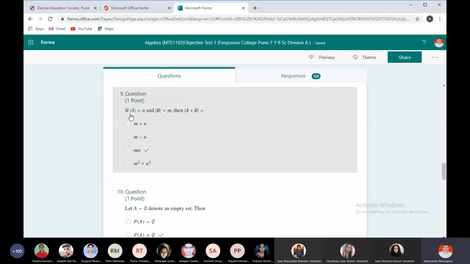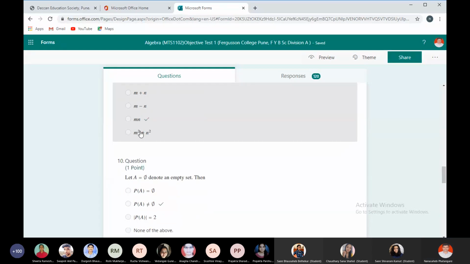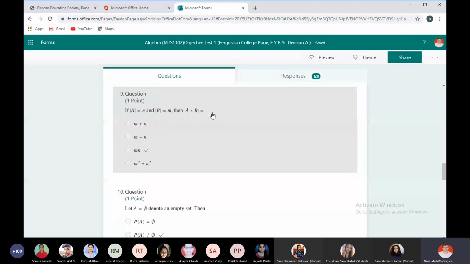Okay. If the cardinality of A is n and the cardinality of B is m, then how many elements are in A cross B, the Cartesian product of A and B? Right? So the product of cardinalities, m into n. Correct? m into n.